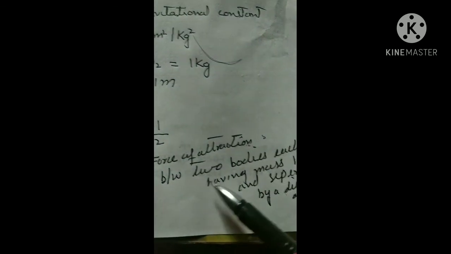So the universal gravitational constant can be defined as the force of attraction between two bodies each having mass 1 kilogram and separated by a distance of 1 meter.